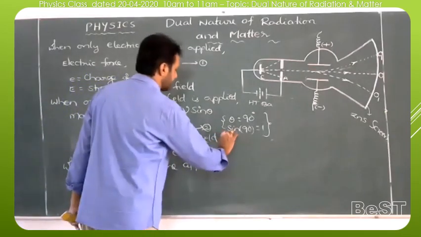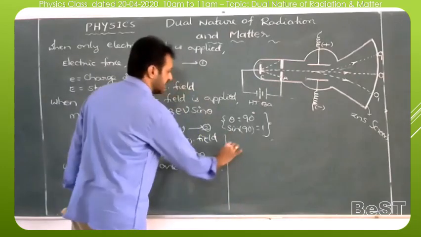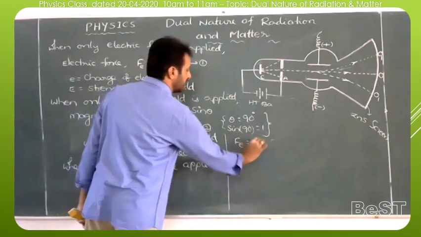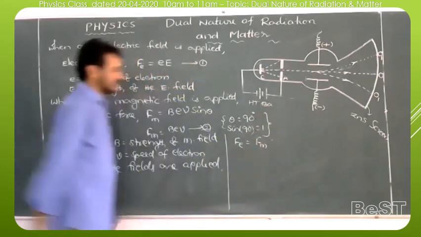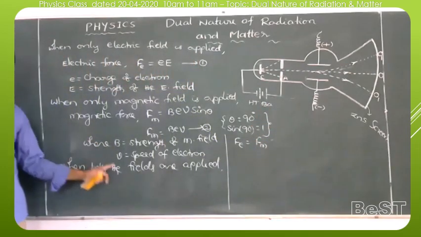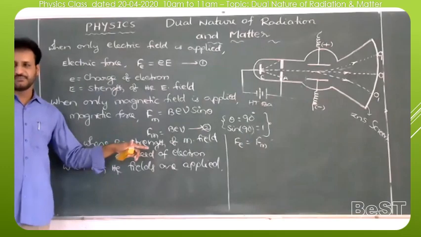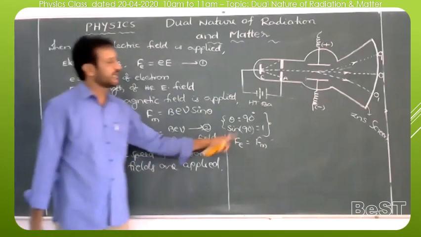In this case, we can equate both the forces. Here, Fe is equal to Fm. So both the fields are applied at a time and the forces are equated, and hence the electron moves along the straight path.